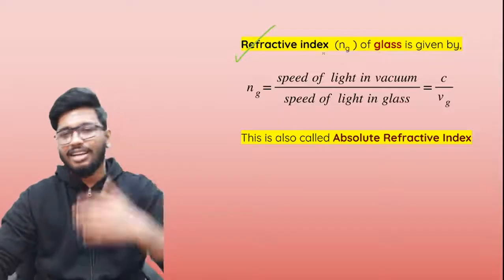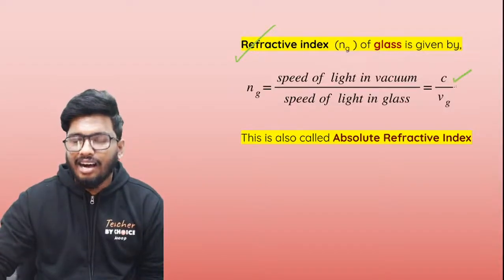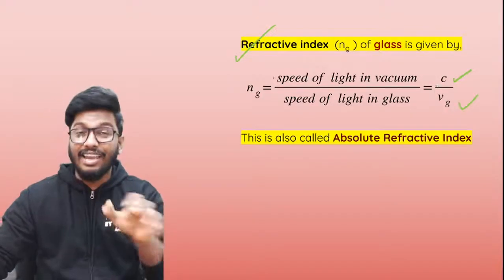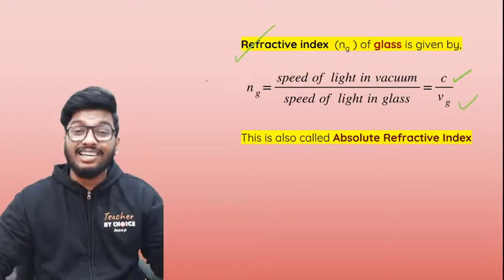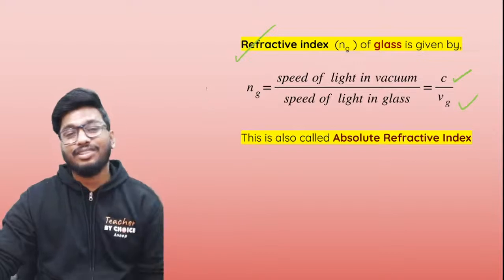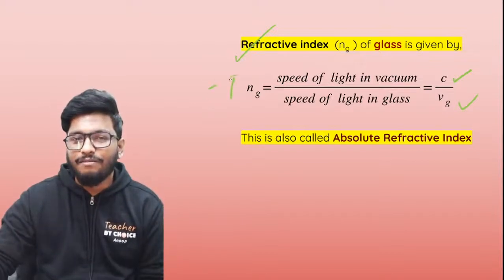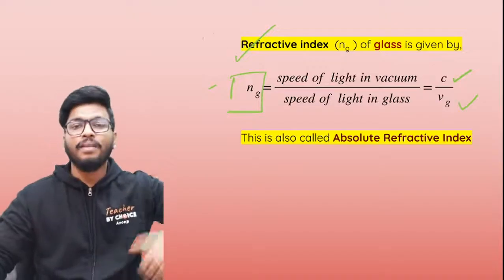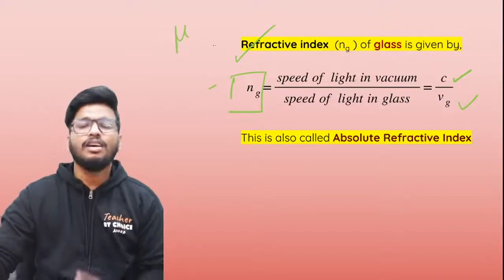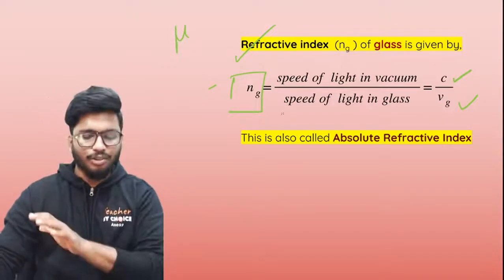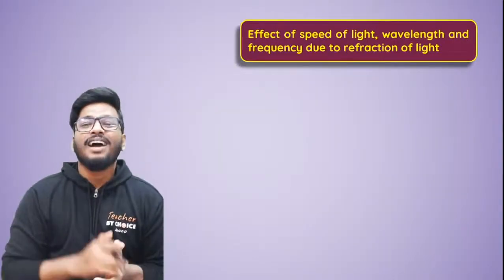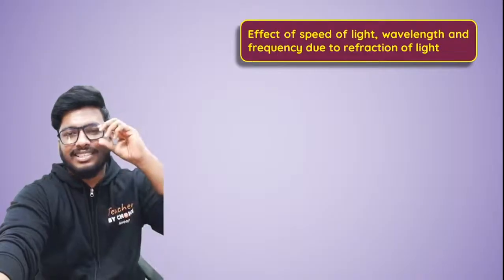So refractive index of glass is equal to speed of light in vacuum divided by the speed of light in glass. Now again, you can represent refractive index as mu, or you can also represent it as n, whichever way you are comfortable, you can do it that way. Either you can represent it as mu, or you can also represent it as n. That is what is called absolute refractive index. That's it.